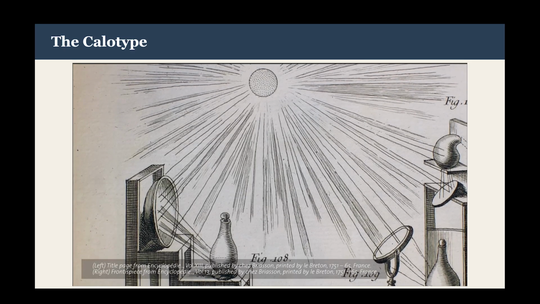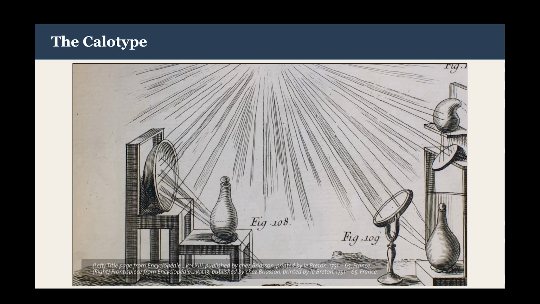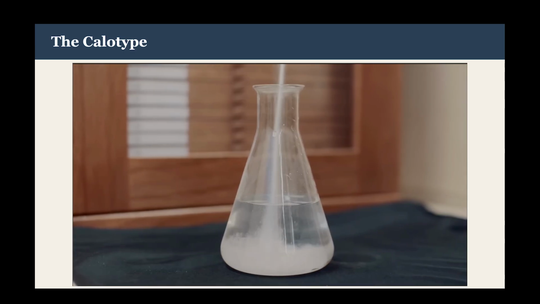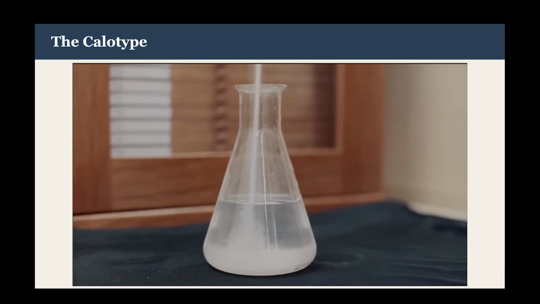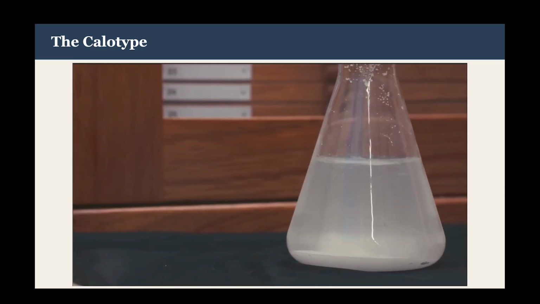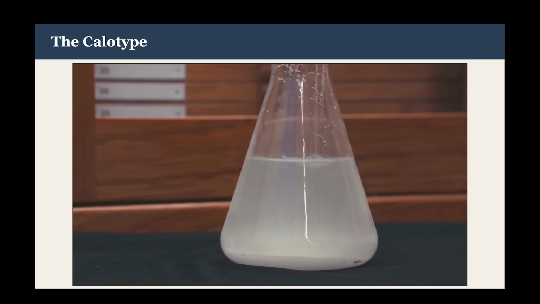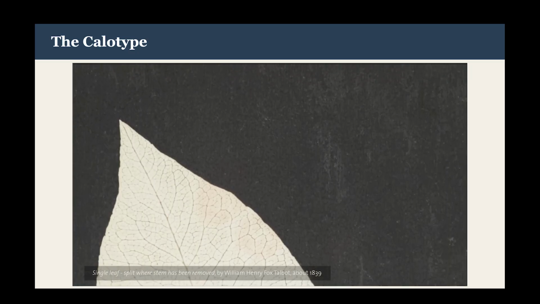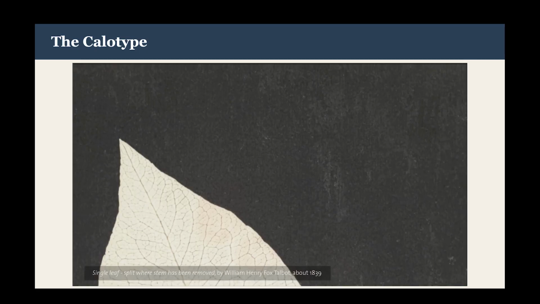Scientists already knew that silver, when combined with salts, was sensitive to light. With this in mind, Talbot coated paper in a solution of table salt, then a solution of silver nitrate, to make it light sensitive. This combination of chemicals caused the paper to darken in sunlight.